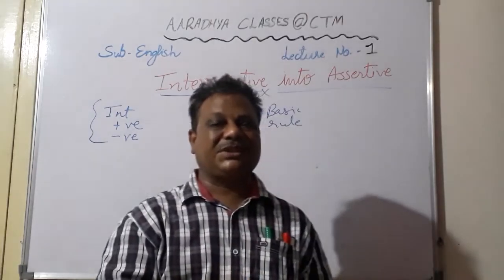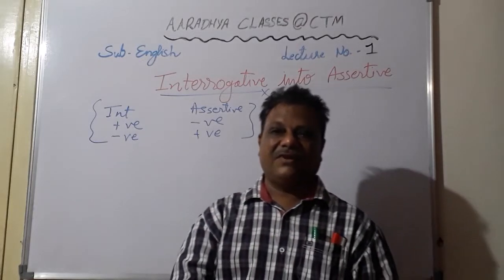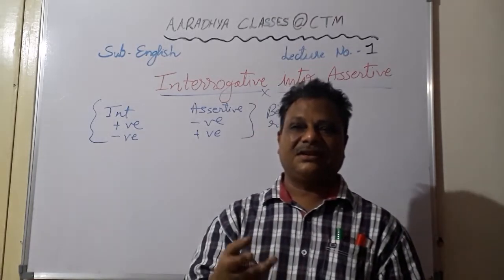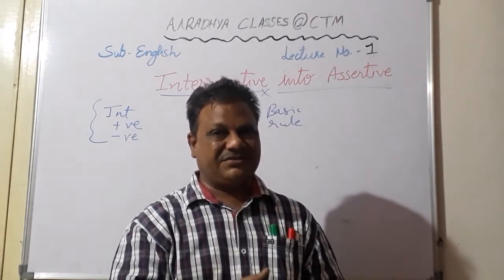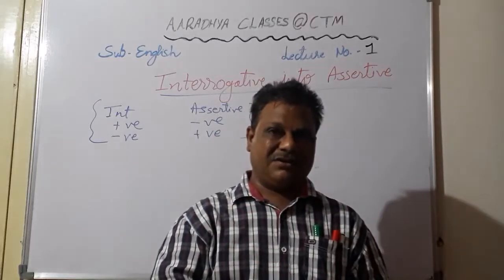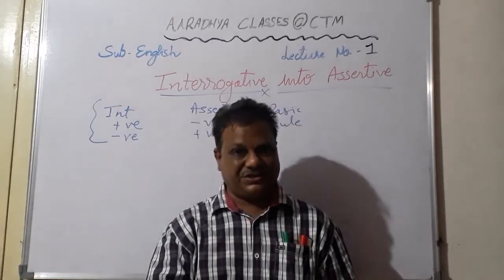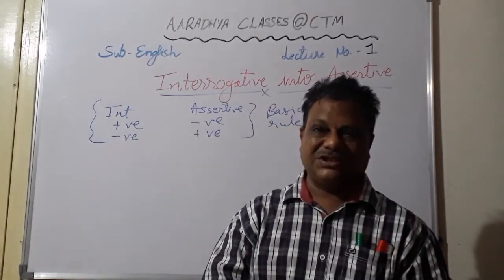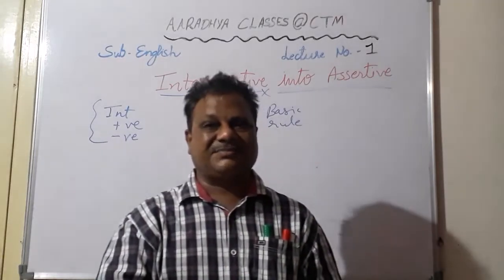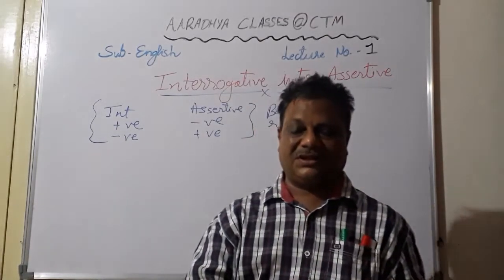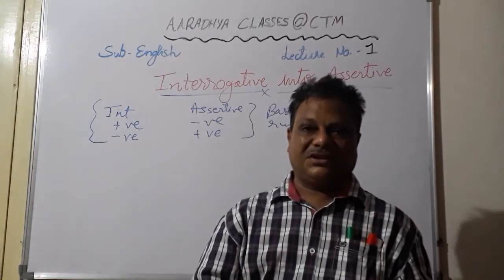Then coming to the types of sentences, you see students, there are basic four types of sentences. One is assertive sentence, second interrogative, third imperative, and fourth exclamatory. Now assertive sentence means a statement. Okay, it can be positive also, it can be negative also. For example, I teach English. You learn different subjects in school. Okay, he doesn't show his interest in any subject, so here it is a negative statement. Okay, he was not present in the meeting, that is also a negative assertive sentence.